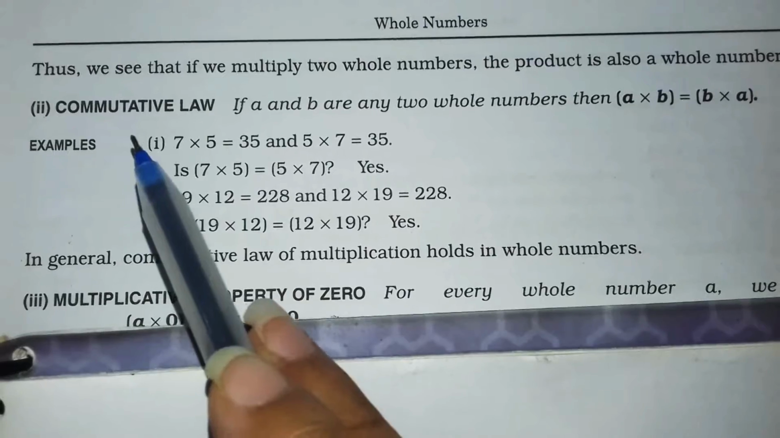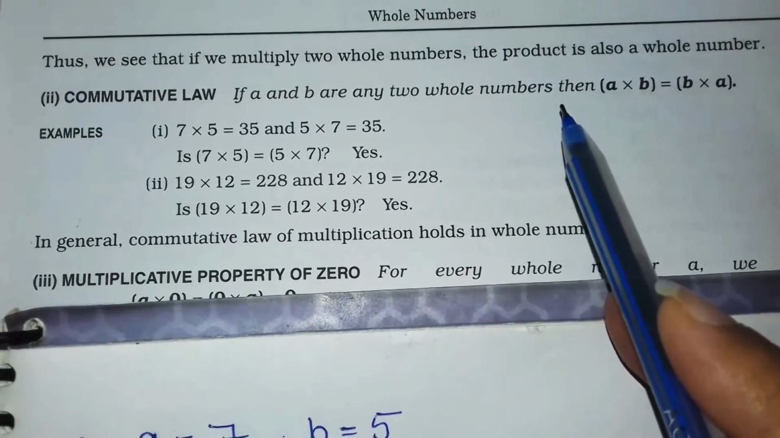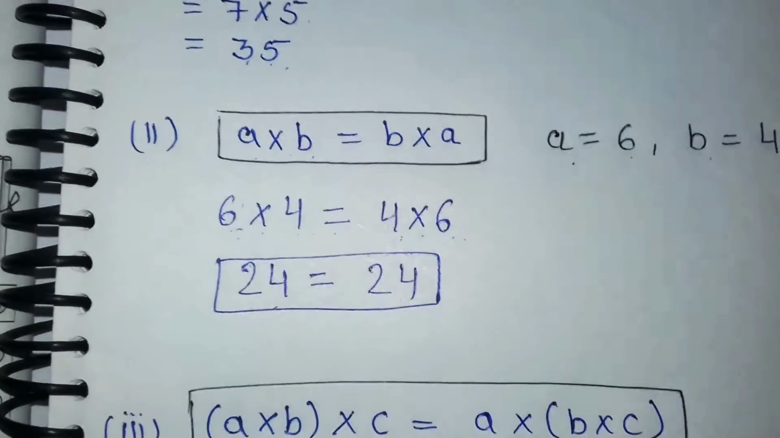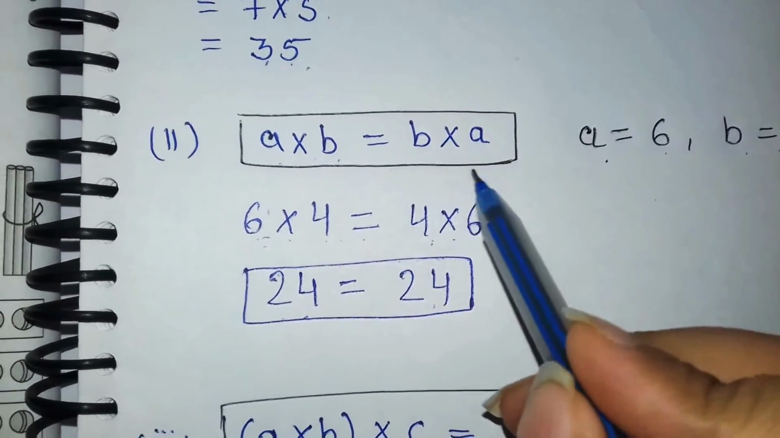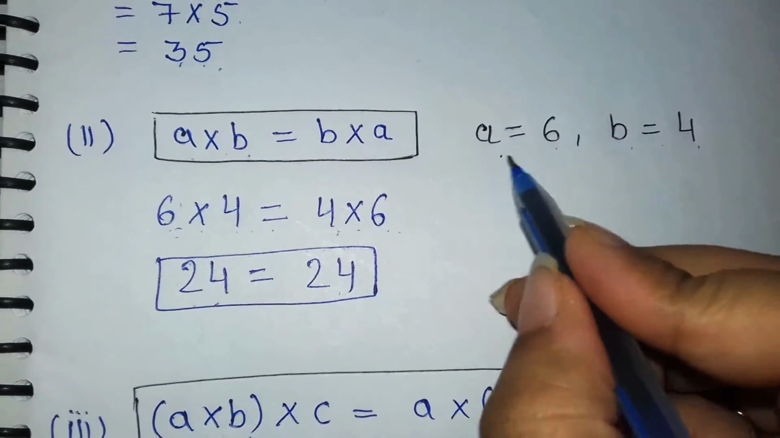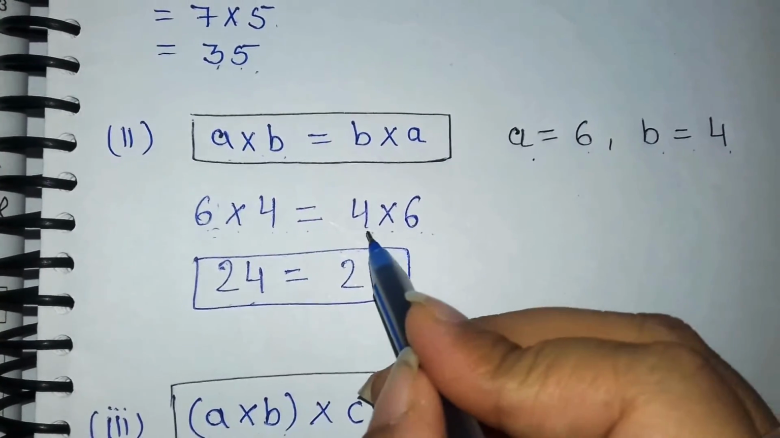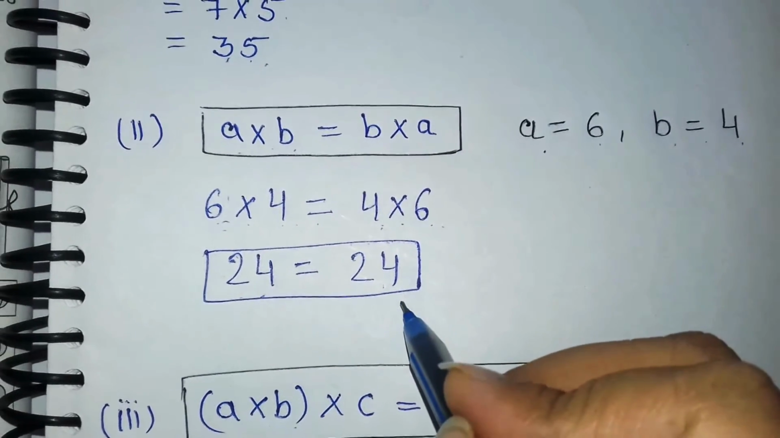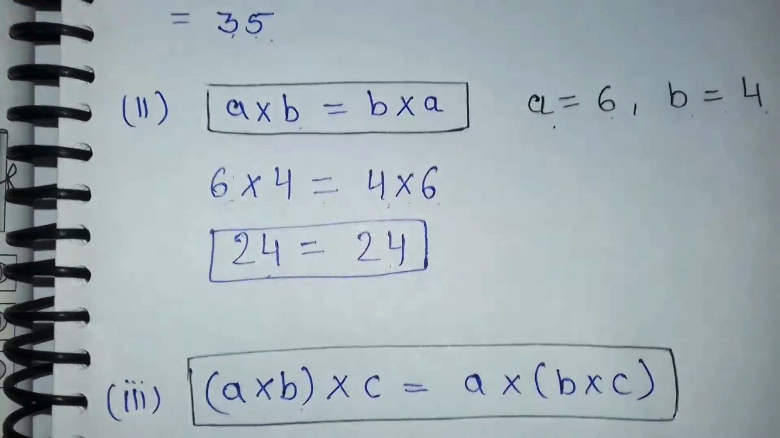Second property, commutative law. If a and b are any two whole numbers, then a into b is equal to b into a. Here a into b is equal to b into a. So if we take a is equal to 6 and b is equal to 4, so 6 into 4 is equal to 4 into 6. 6 4s are 24 and 4 6s are 24. That means a into b will be equal to b into a.